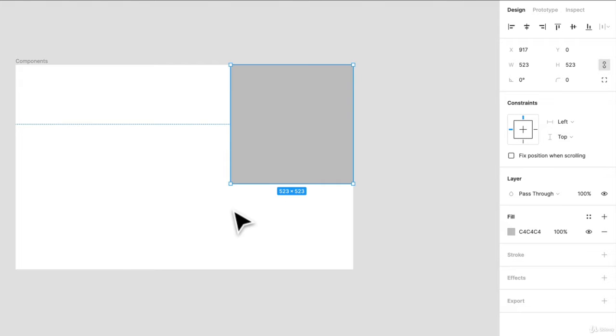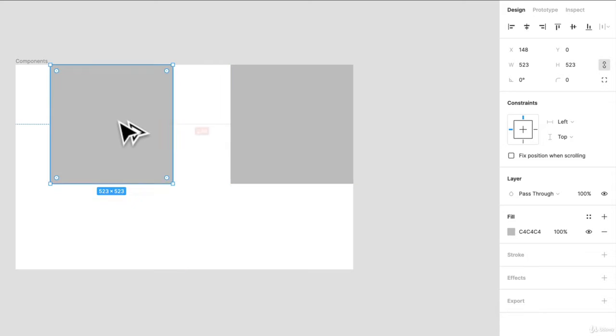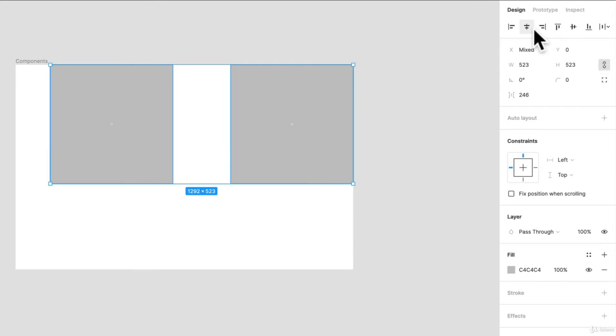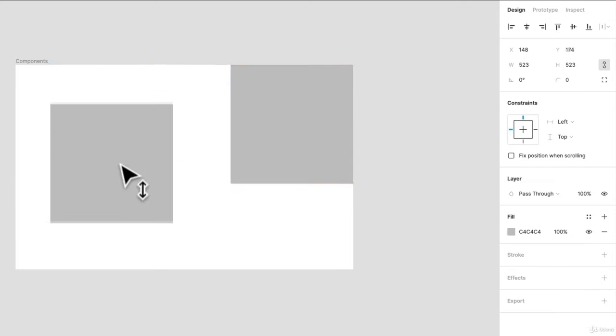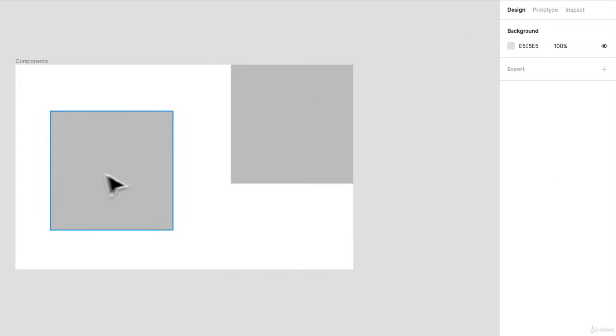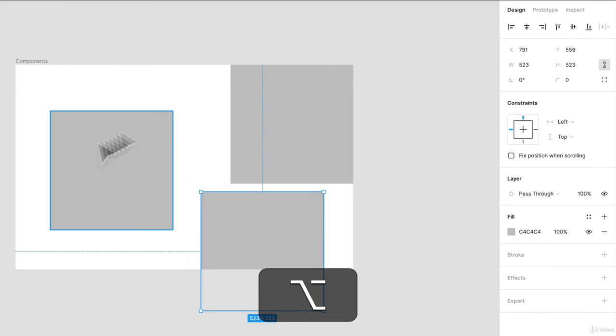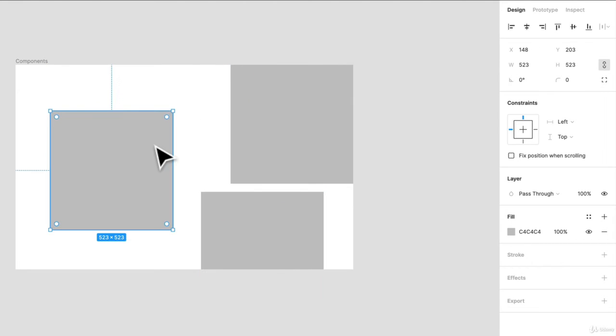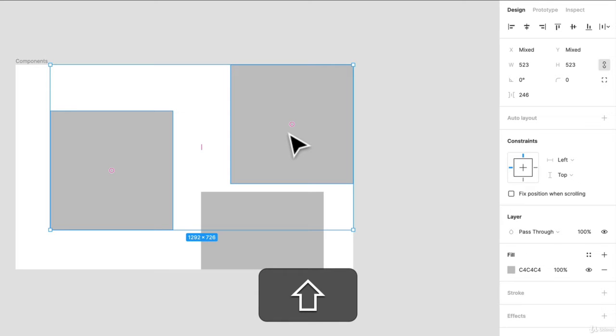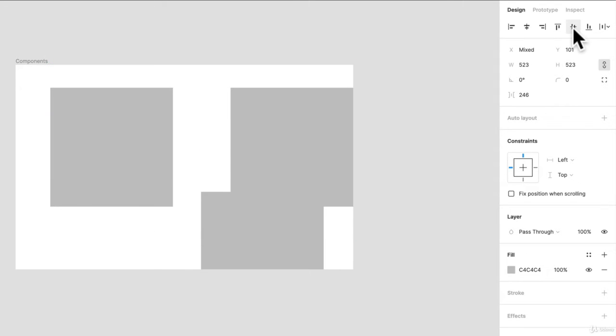This is really great if you need to align an object to your canvas or your frame. But if you want two objects, you can align them together. If you have three objects and you don't want to drag over them, and you just want to select two, you select one, hold down Shift, select the other, and now they are both centered to each other.